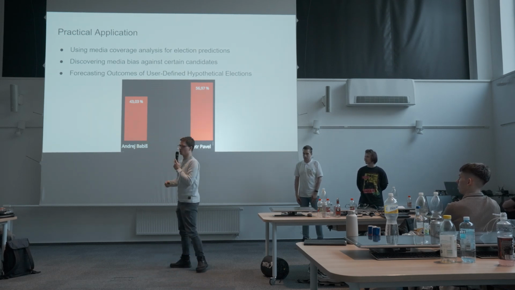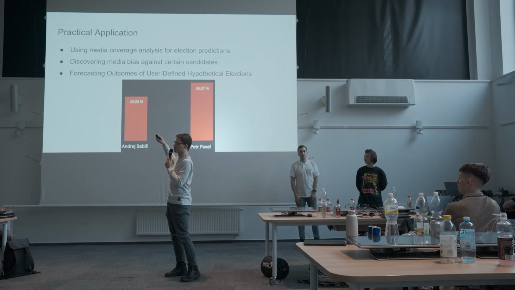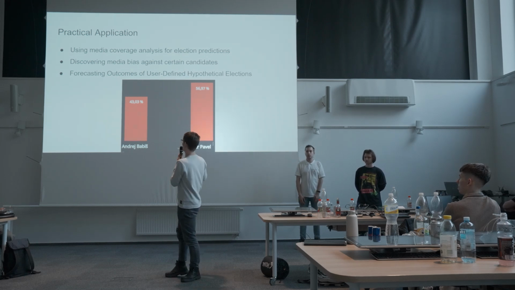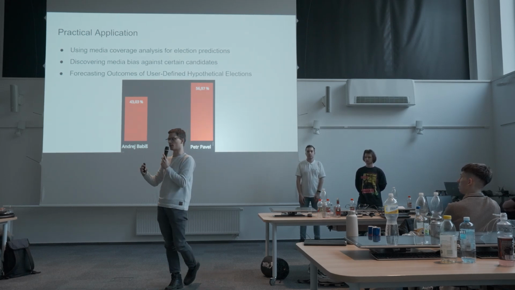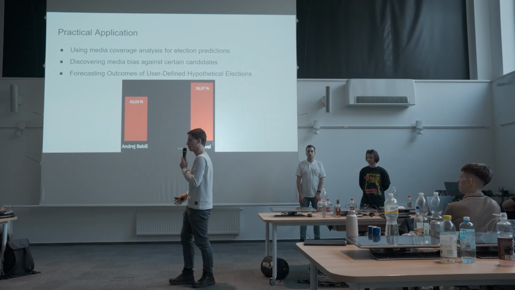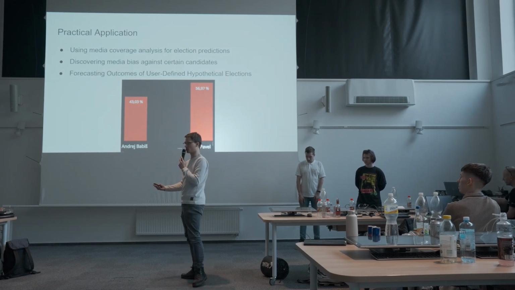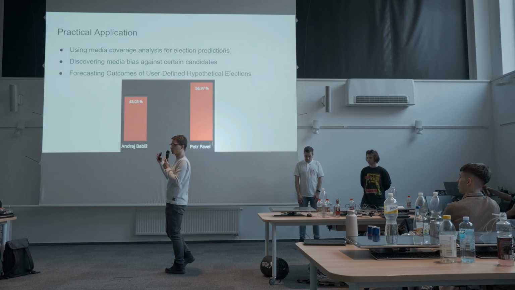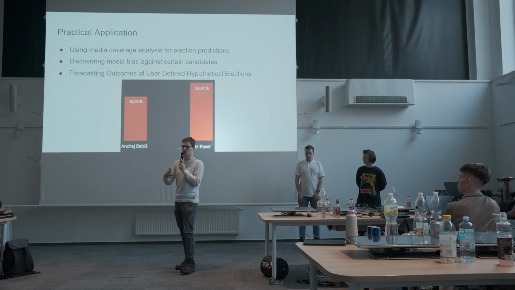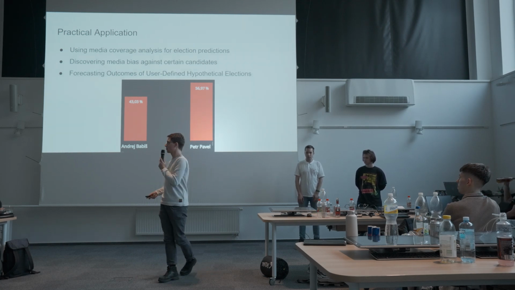Then we assign media bias for each type, like right-wing, left-wing, or government propaganda, and whether they are positive or negative about the candidate, and whether they are factual or not.